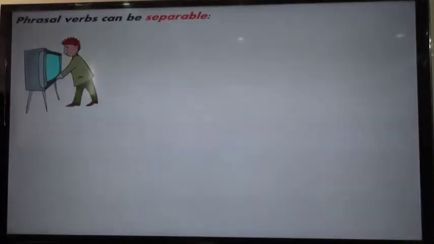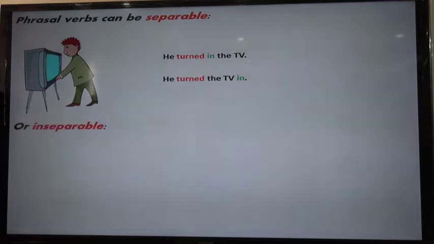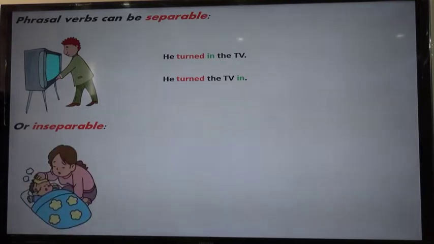A phrasal verb also can be separable, like here. He turned in the TV. He turned the TV in. So we can separate the phrasal verb in this sentence, but we have another case here which is inseparable, like here.